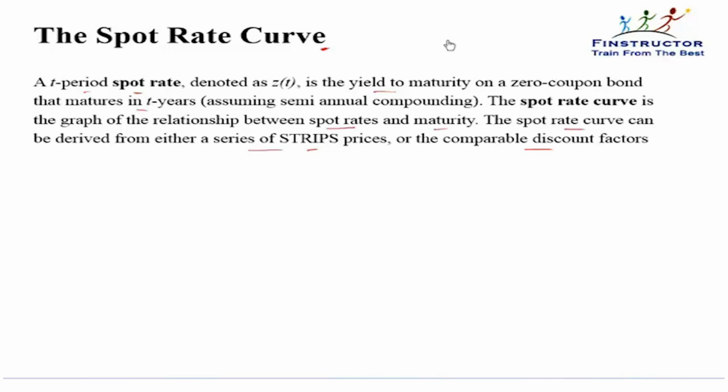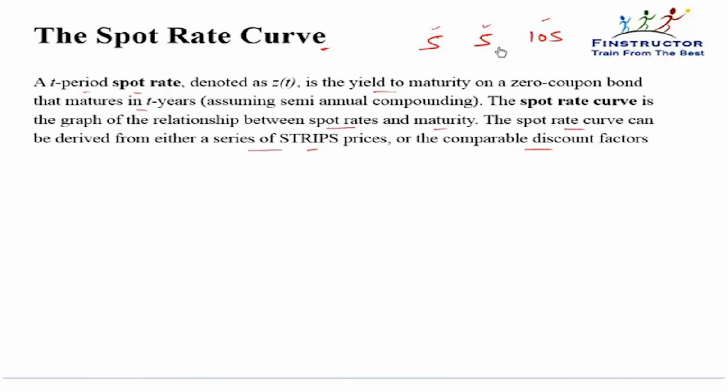So if a coupon bond paid us $5, $5, $105, we can essentially see this as a combination of 3 zero coupon bonds, one with a par value of $5, another with a par value of $5, and a third bond with a par value of $105. So it can be broken up into a series of zero coupon bonds.